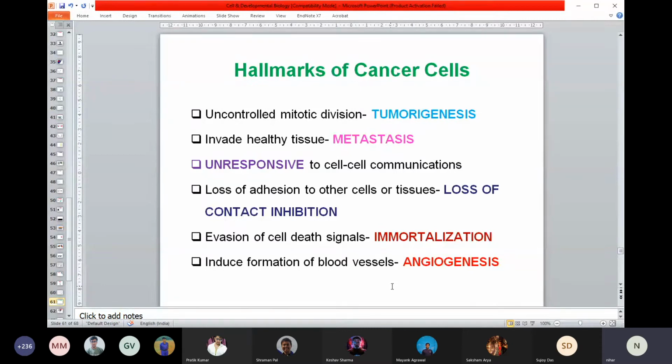So I'm now trying to bring this together. I'm repeating again: under normal circumstances, our body has the capability to correct different kinds of genetic errors. And if it's not able to do that, it kills the cell. It's an inherent process. The organism has the capability to kill the cell by a process called apoptosis, cell suicide. But now you see here a picture where you try to kill a cancer cell.